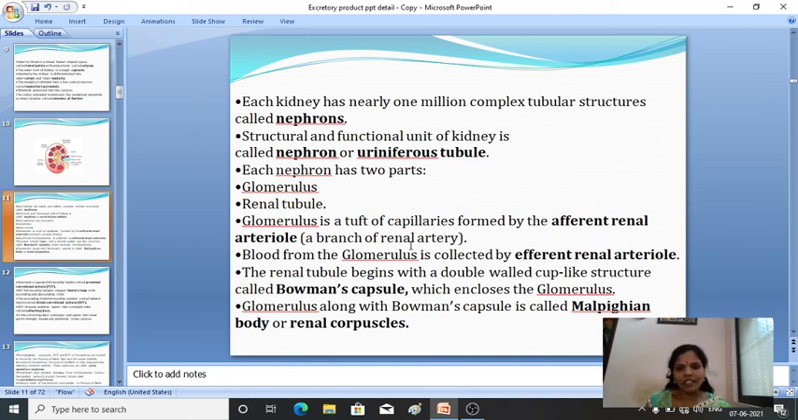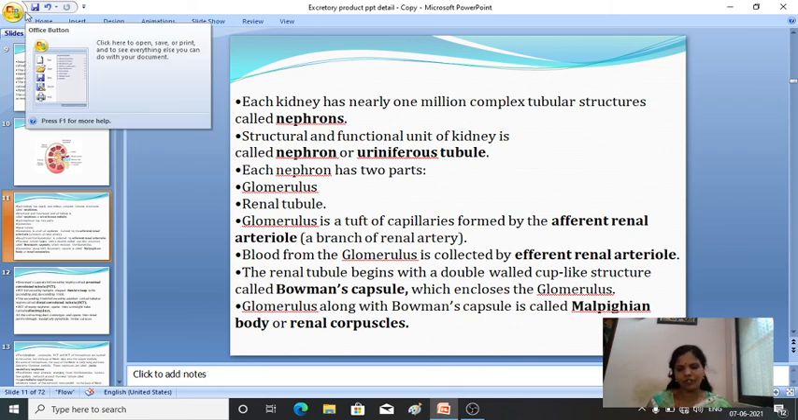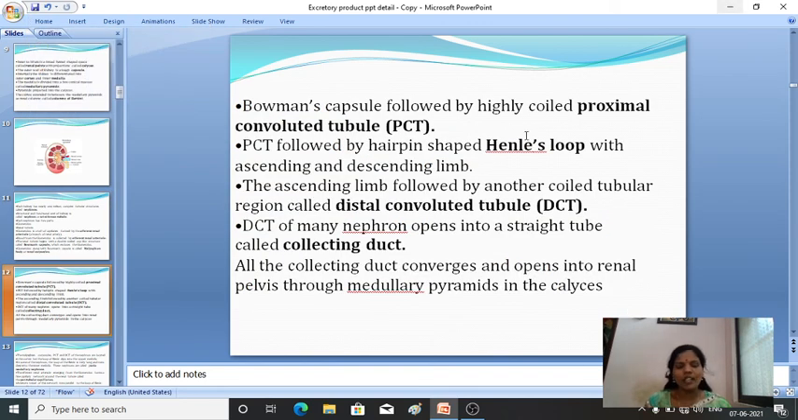Then the renal tubule begins with the double walled cup like structure which is known as Bowman's capsule. Then the Bowman's capsule and the glomerulus together we call it a Malpighian tubule. Then what are the different parts of the nephron?